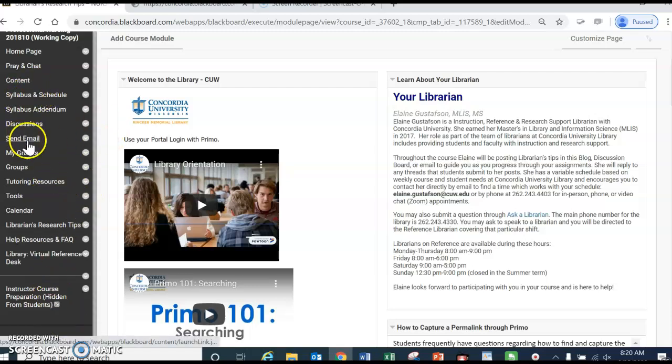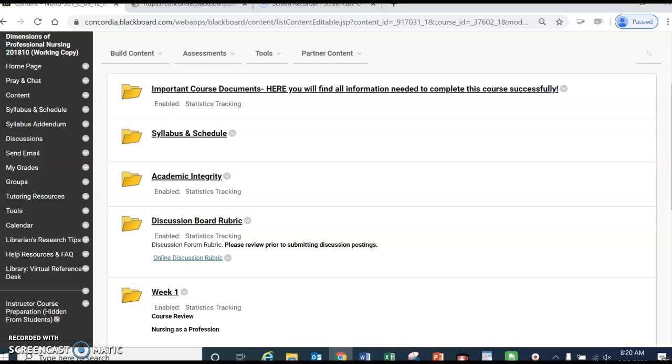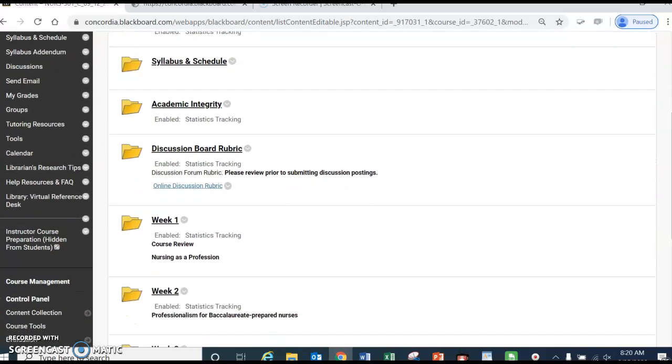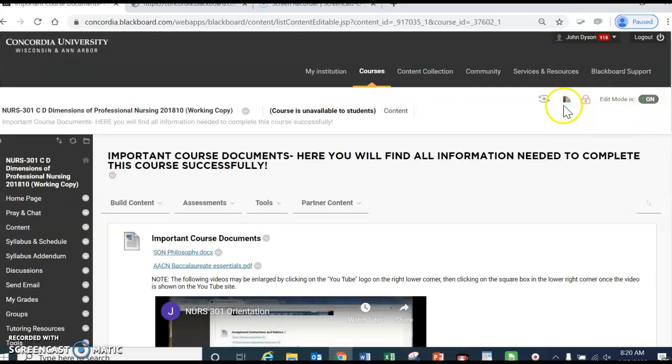So when we go into the content page, the content page basically has everything you need for the course, and it'll be week by week. Now, your weeks will open up one week at a time, usually the Friday or Saturday before the course week starts, to allow you to get an early head start if you're one of those every-other-weekend warrior workers that nursing has. But in here, you'll find important course documents. You found that already. Like I said, they're all the things that you need.